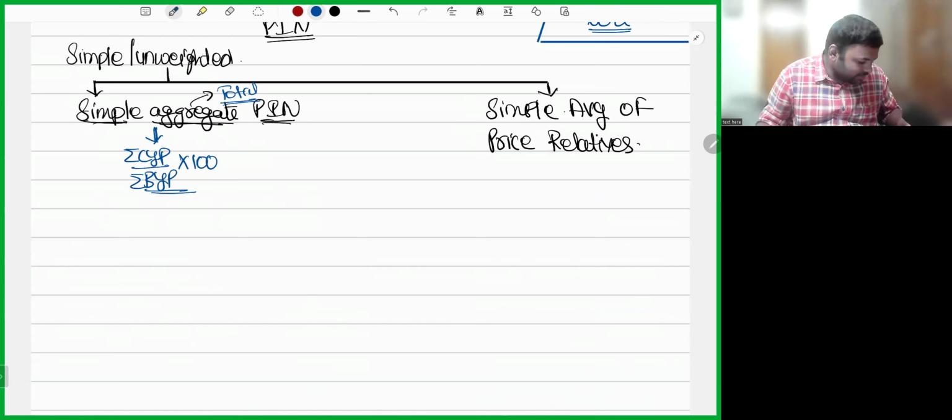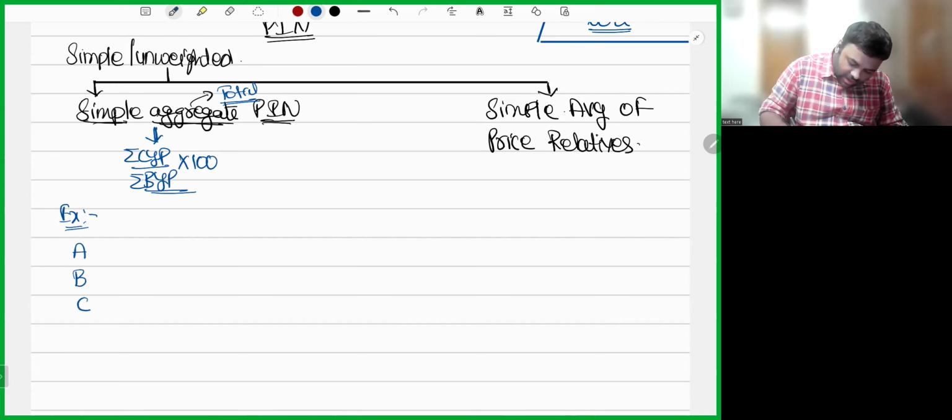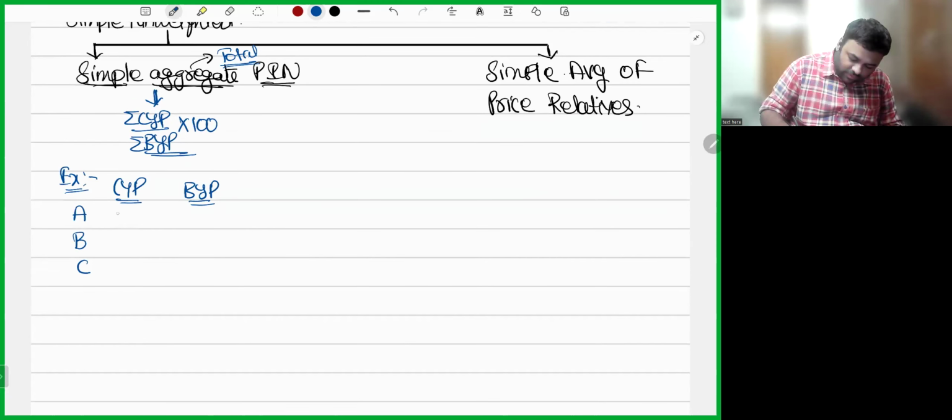For example, I'm having three commodities A, B, C. Current year price is given as 50, 60, and 70. Base year price is given as 40, 70, and 30.